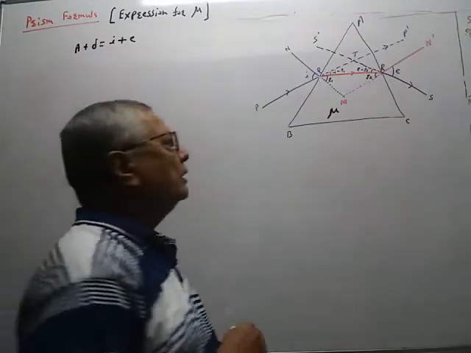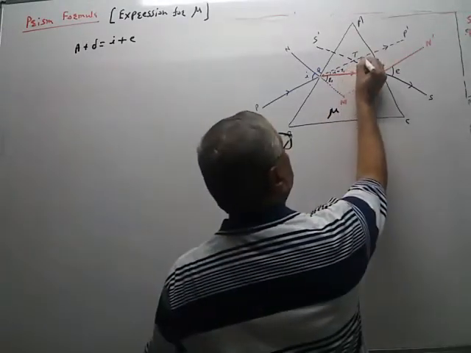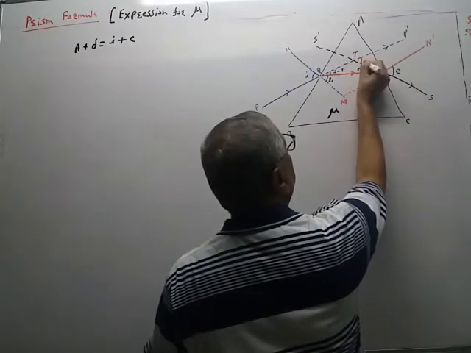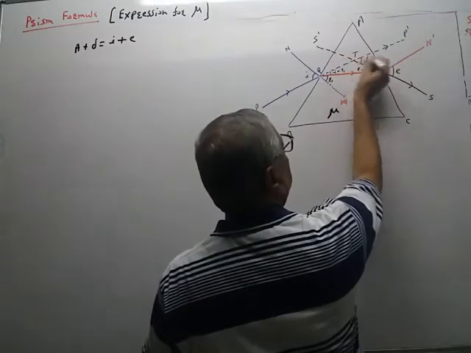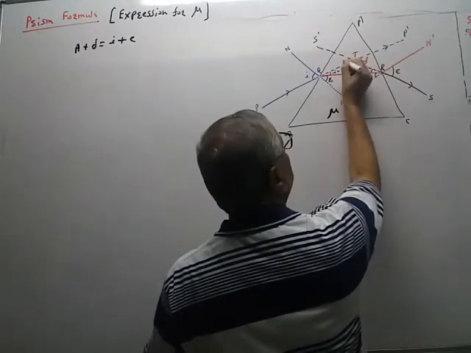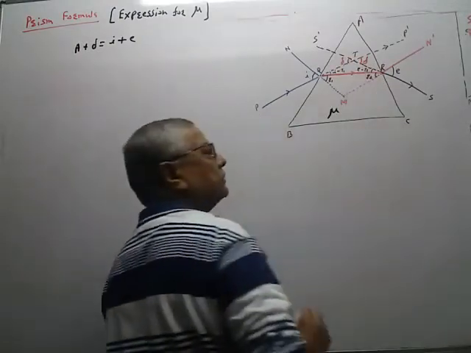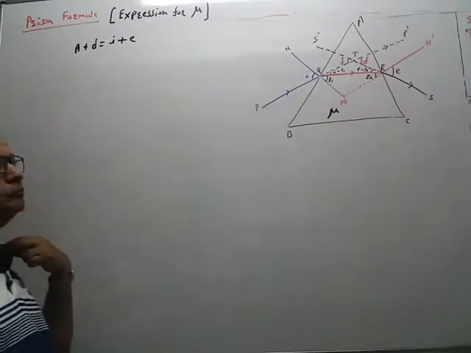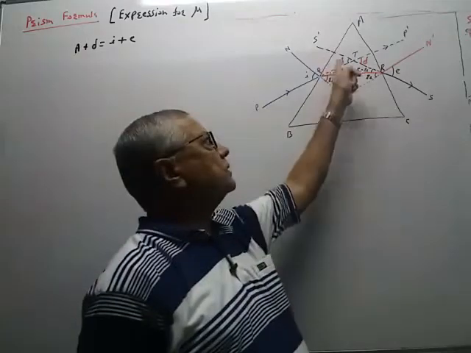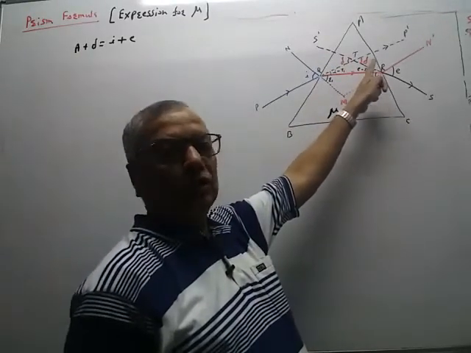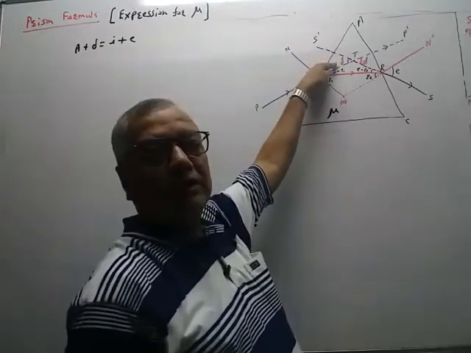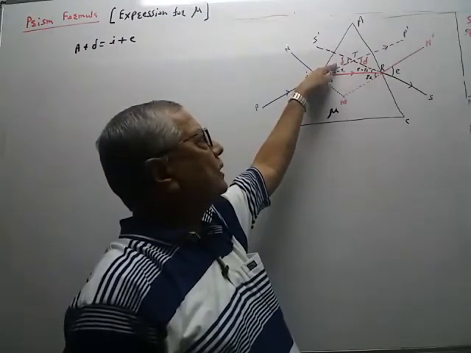Now we have seen one new term, that is the angle of deviation. So this angle is called the angle of deviation. These are vertically opposite angles, therefore this is also the angle of deviation. So there are two angles of deviation in our figure. We have not added this angle in the notes.